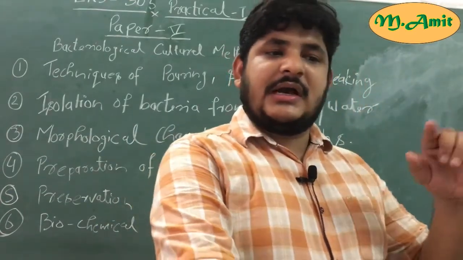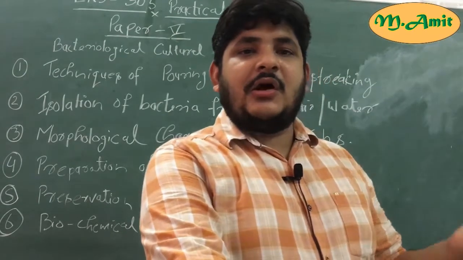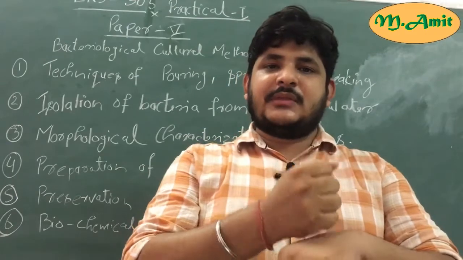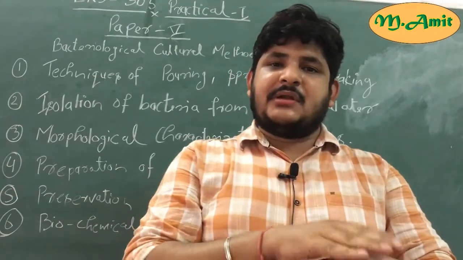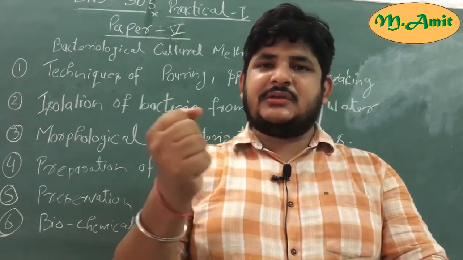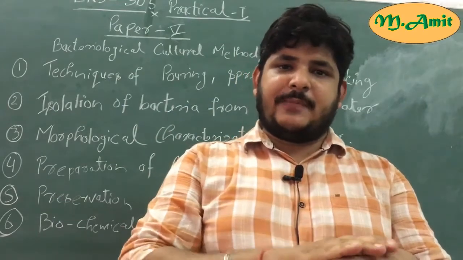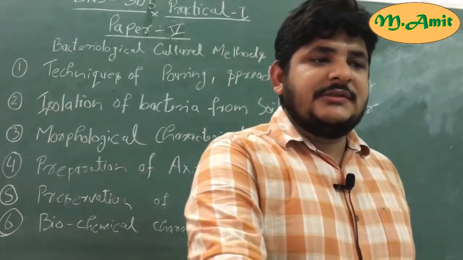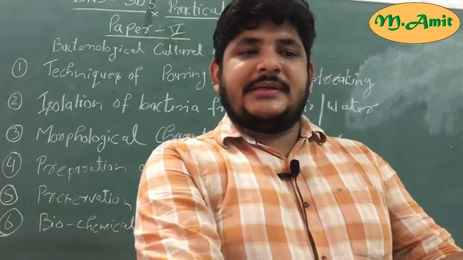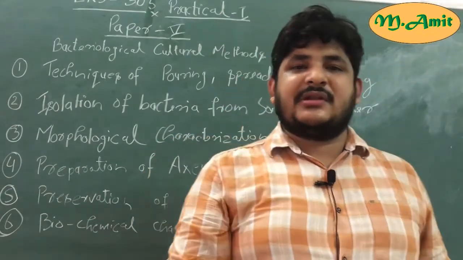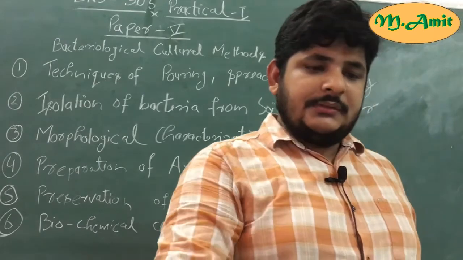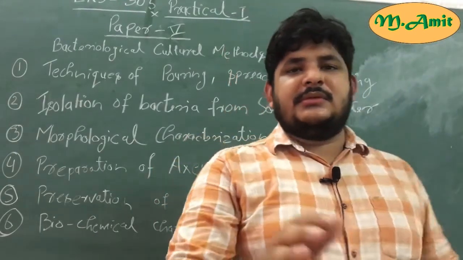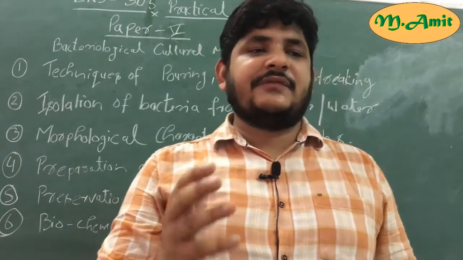Once the nutrient agar has been autoclaved, allow it to cool but not to solidify. We just check with the palm temperature. If the glassware or the conical flask is bearable to our palm, then we can pour it into the Petri plates. Then pour the nutrient agar into the plates and leave the plates on a sterile surface. This is all about the preparation of nutrient agar.